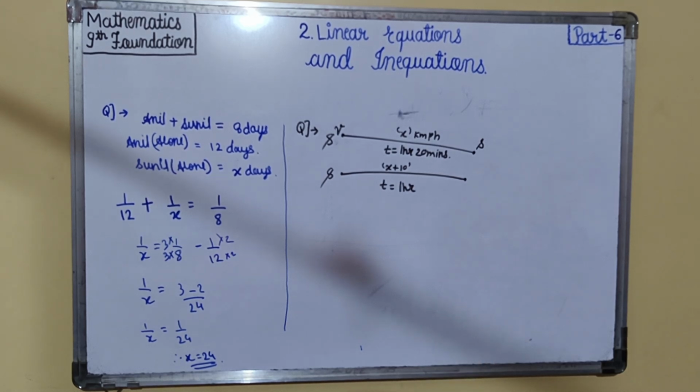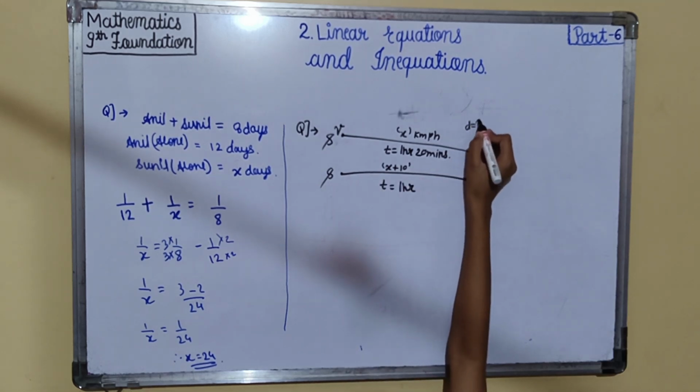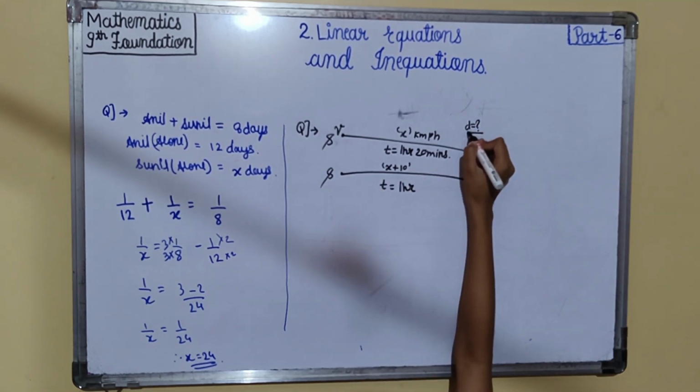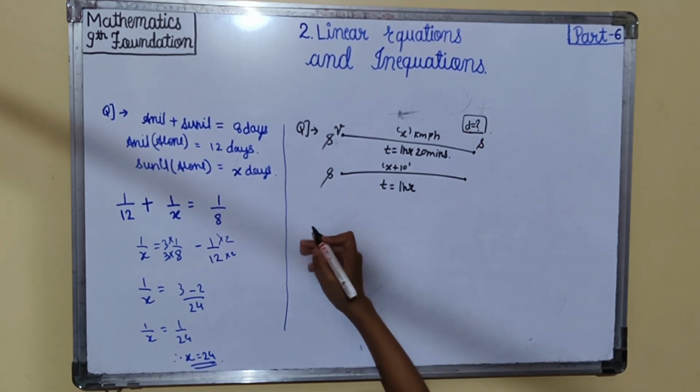So we have to find first what is his normal speed, meaning we have to find x, and also the distance between the village and the station. What is the distance? Like this is the question.